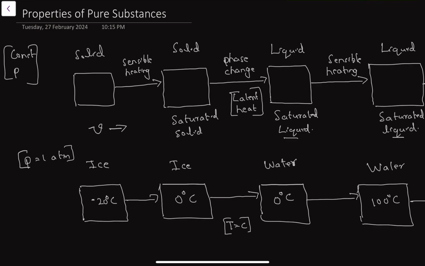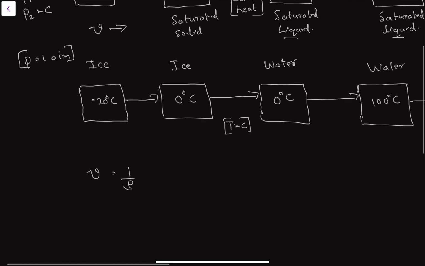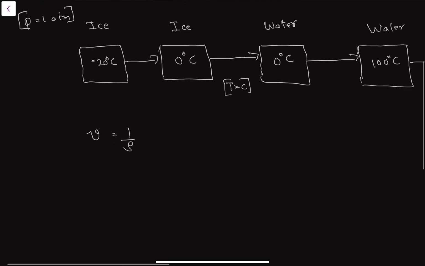You can plot the diagram between pressure and specific volume. That means we will repeat this experiment at different pressures, P1 equal to constant, P2 equal to constant, like that, and we will note down the different specific volumes at each of these points. Then we will plot a diagram and you will get a PV diagram, which shows the variation of pressure with respect to specific volume.